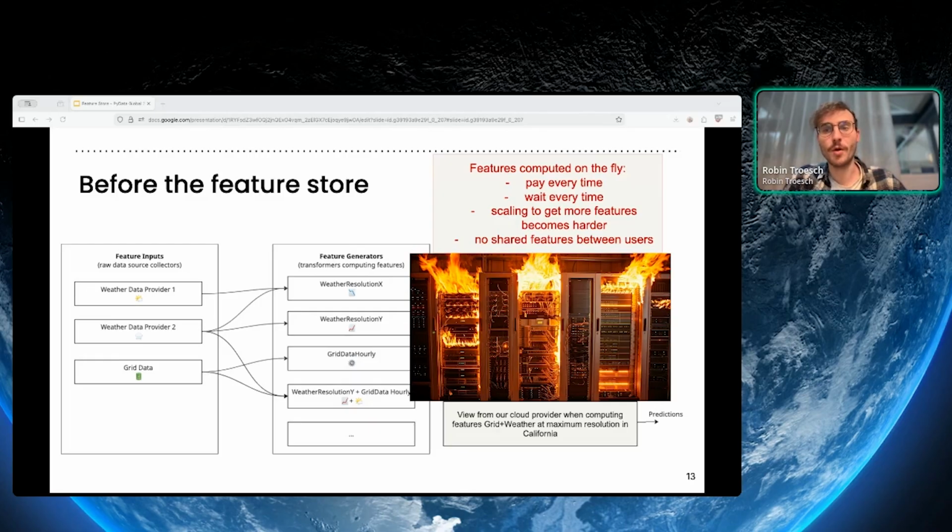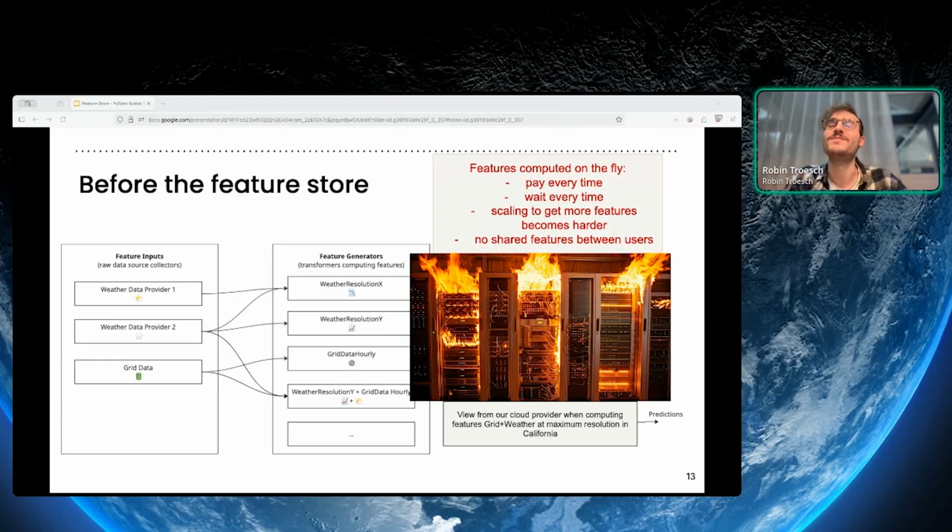Things got even more ugly when we started to scale our forecast training, for example, from monthly data to yearly data and increasing the forecast horizons from 24 hours to 96 hours ahead, so up to 4 days ahead. Generating this large amount of features for large zones like California became impossible.